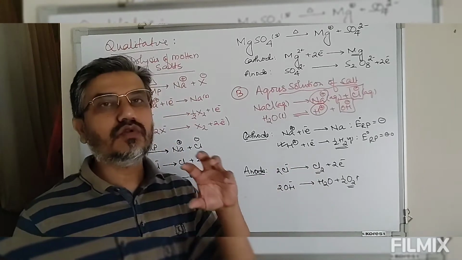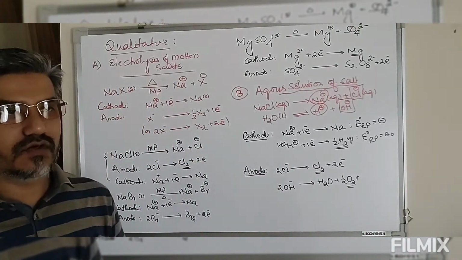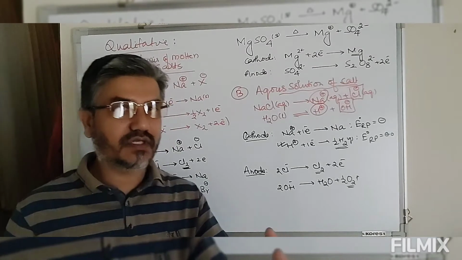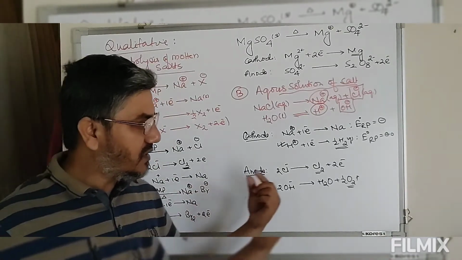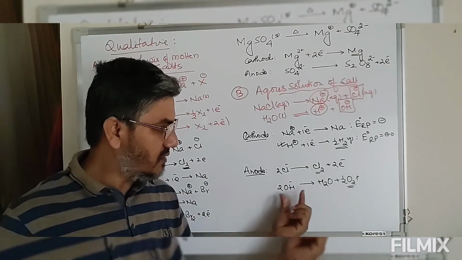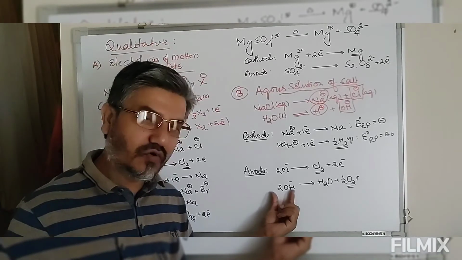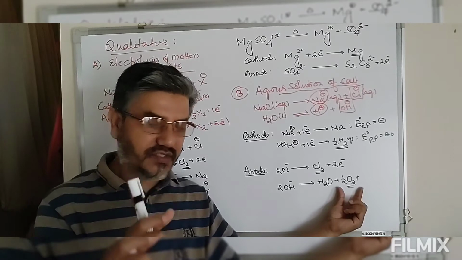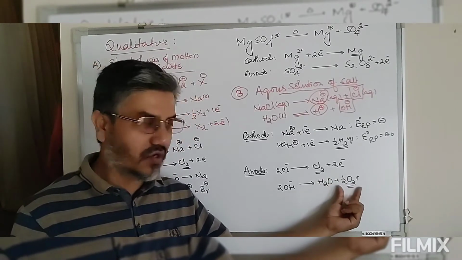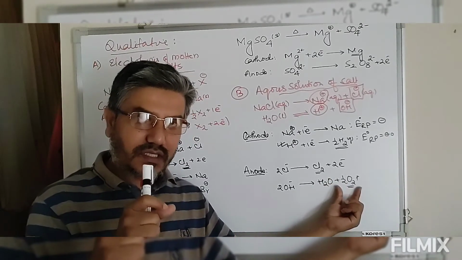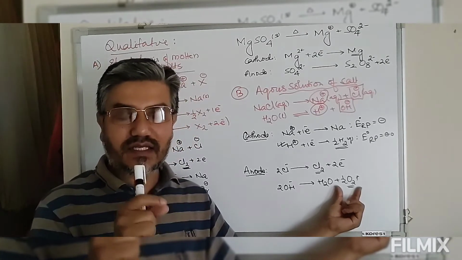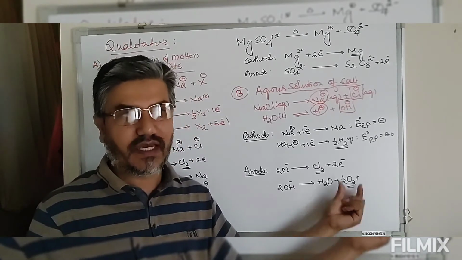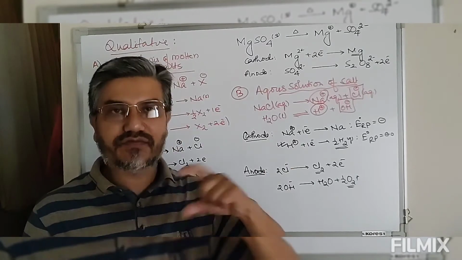But due to the overpotential, the oxidation of water to give oxygen, though the potential is favorable, is kinetically very slow at the given condition.